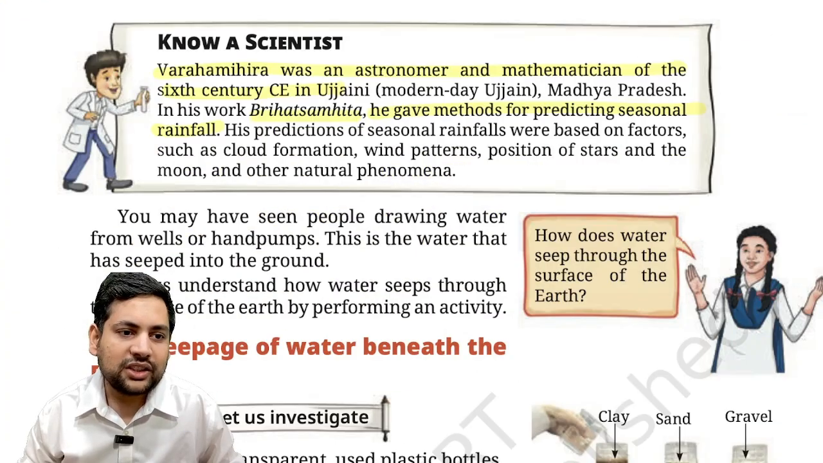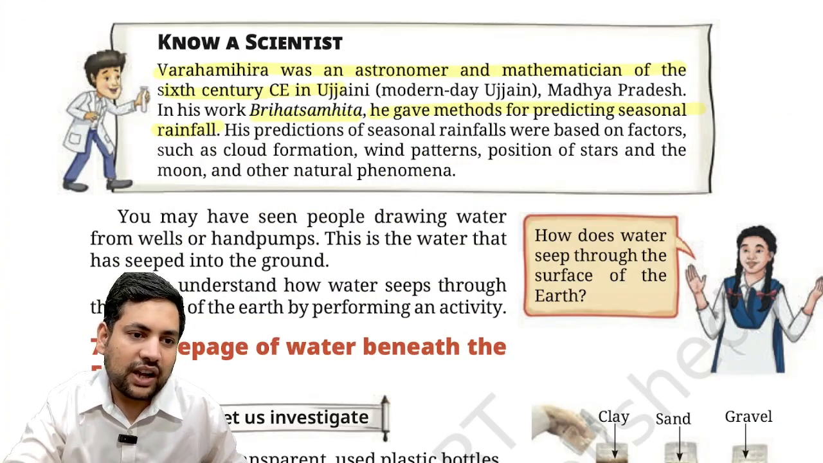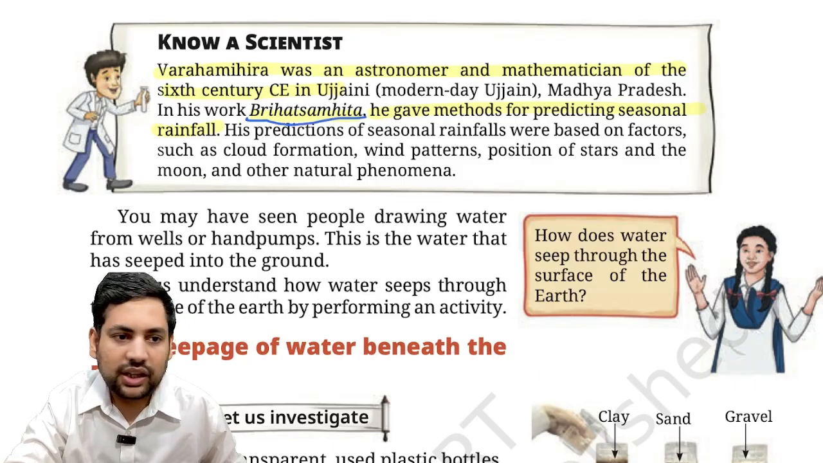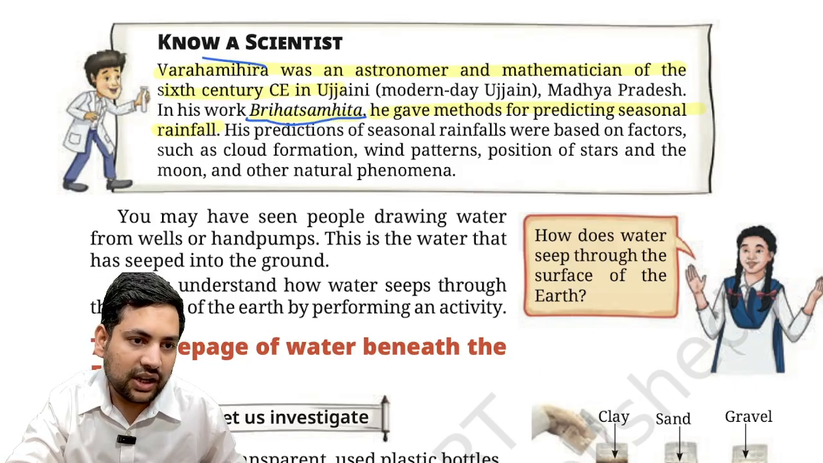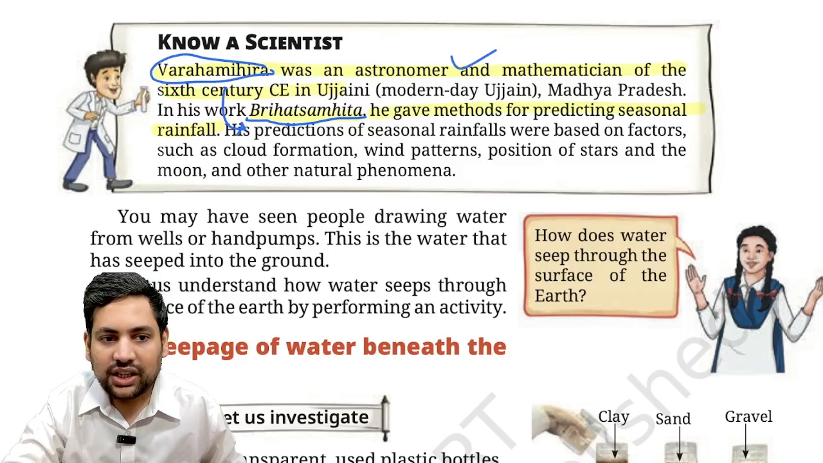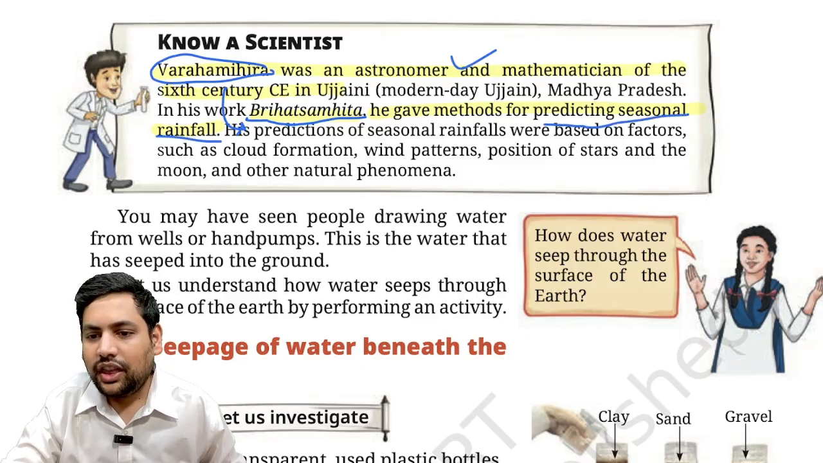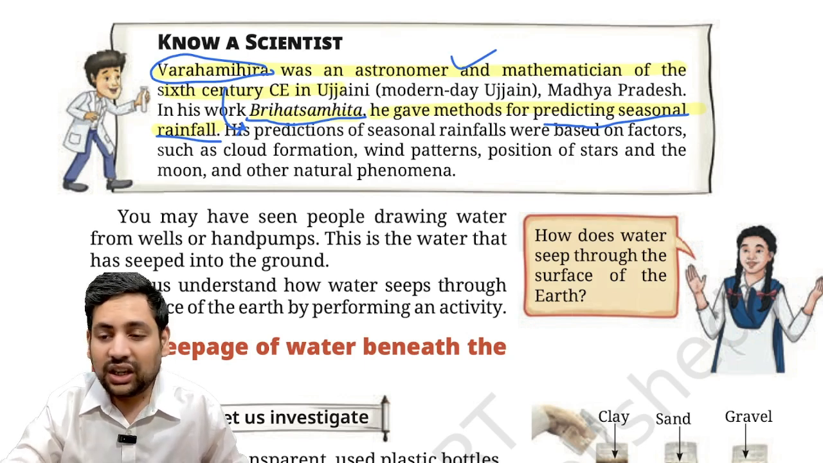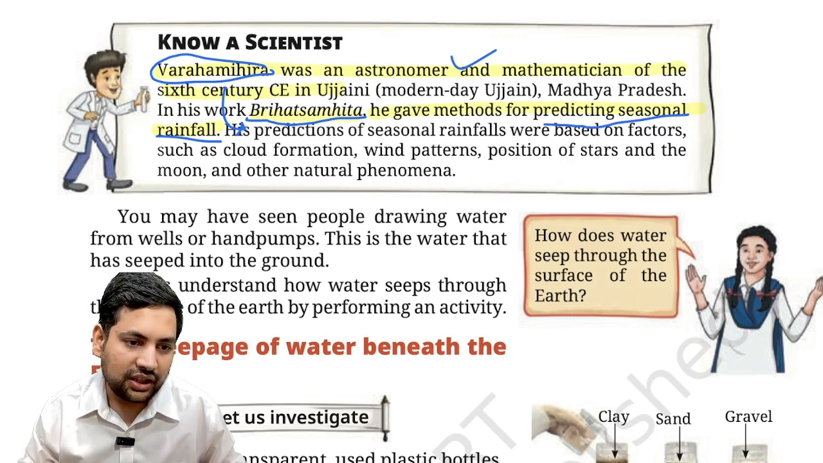Then it talks about Varamihir. Varamihir had written the Brihat Samhita. He was an astronomer and mathematician. Here he gave many methods to predict the seasonal rainfall. Now, some were accurate, some were not so accurate, but this is the early scientist that we had in India.